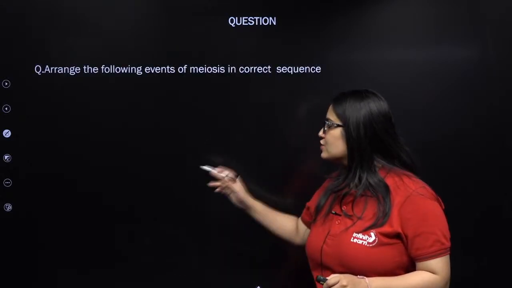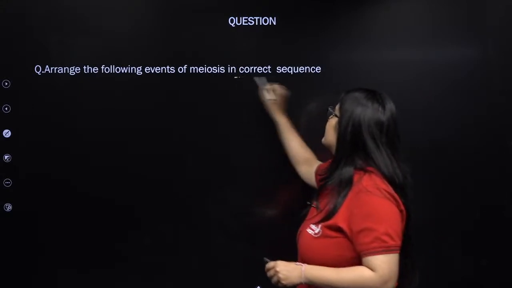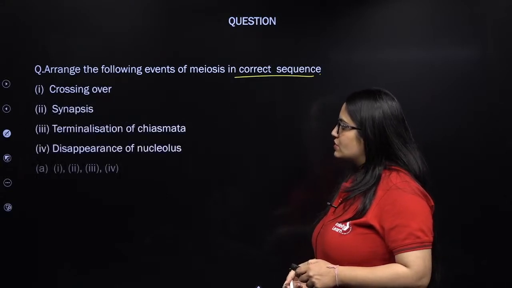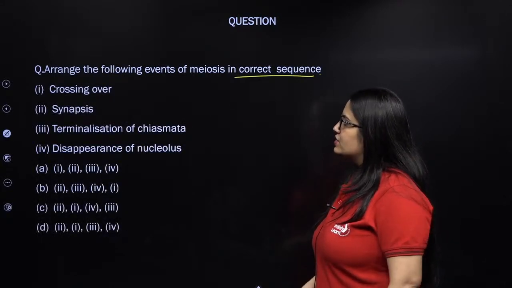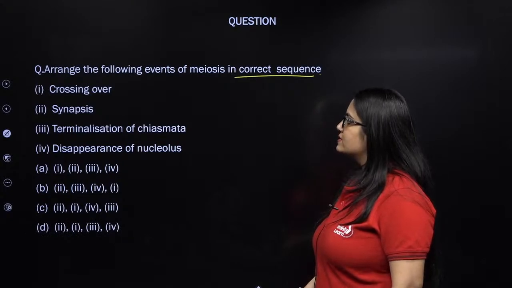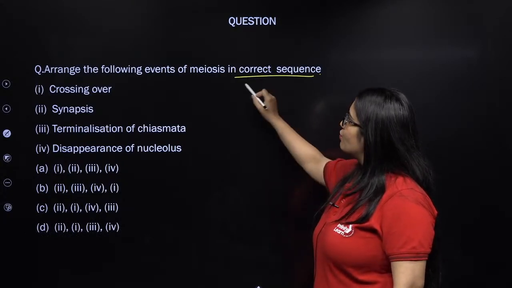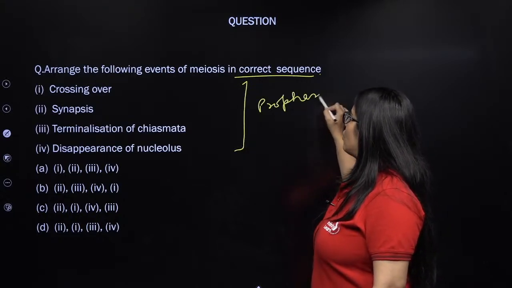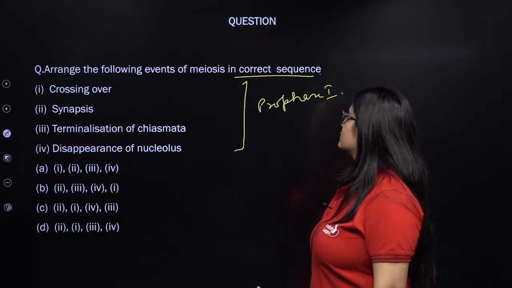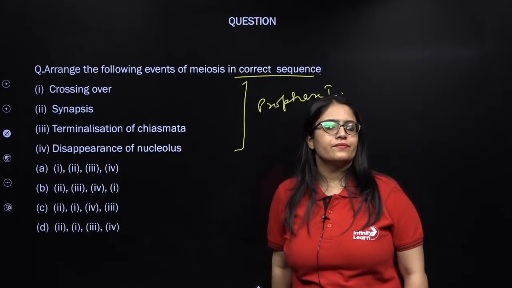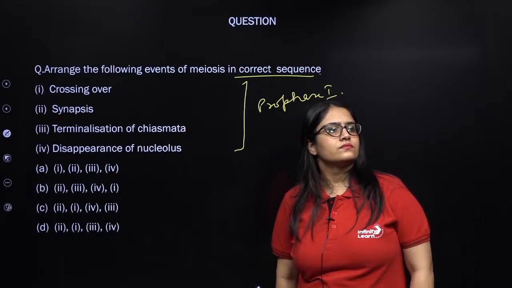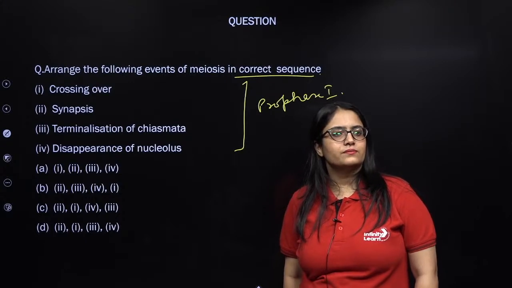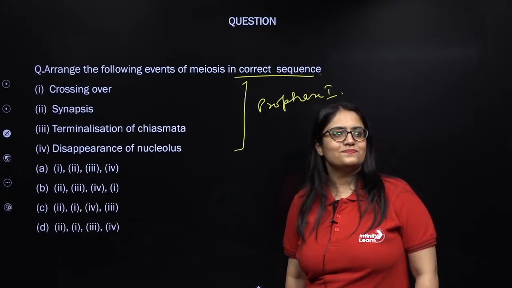Next question: arrange the following events of meiosis in correct sequence. That's a pretty good question. Let me see if you can arrange it correctly. These are the events, and remember all these are from prophase 1 of meiosis 1. So can you arrange them correctly? Try it.